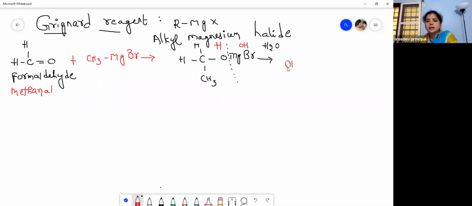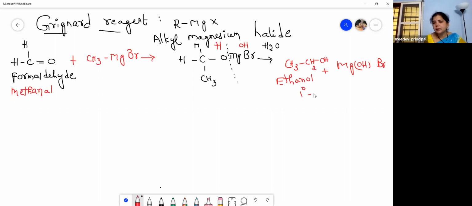So CH3CH2OH plus MgOHBr. This is ethanol. And what is its nature? It is a primary alcohol. That you have to remember.